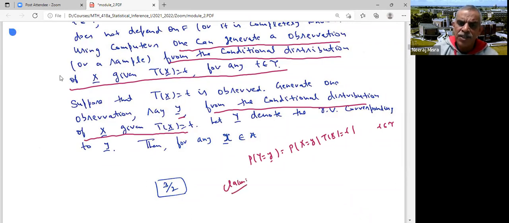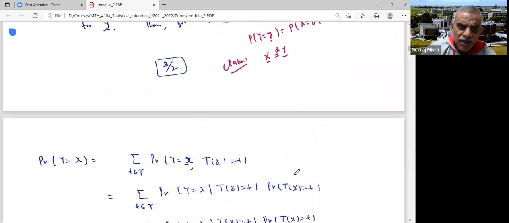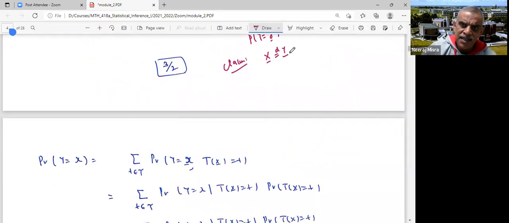Now what I would show is that this Y and the original X have the same distribution. X has the same distribution as Y, which would show that I have got an observation from the original population. So I have the same information. It may not be exactly the same as the original sample, but I can always generate one observation from the original population, and all the observations from the original population have the same information because they have been chosen at random.